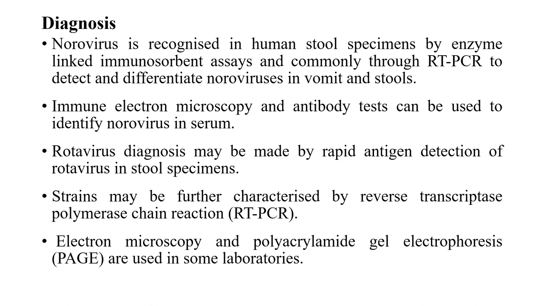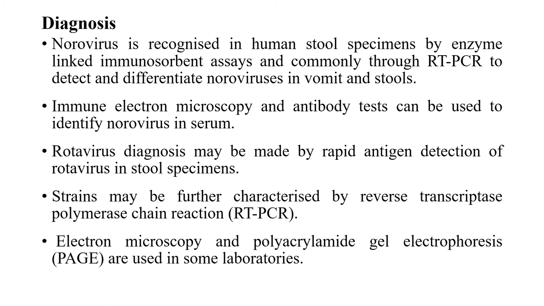And rotavirus diagnosis may be made by rapid antigen detection of the rotavirus in stool specimens, and the strains may be further characterized by the reverse transcriptase polymerase chain reaction, that is the RT-PCR, and the electron microscopy and polyacrylamide gel electrophoresis are also used in some laboratories.